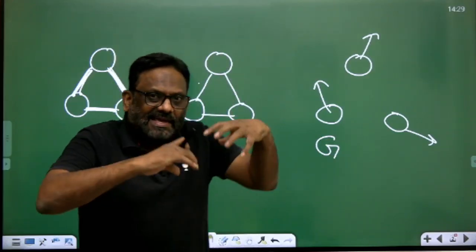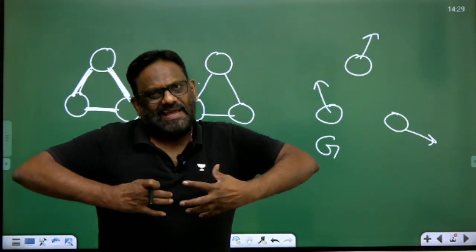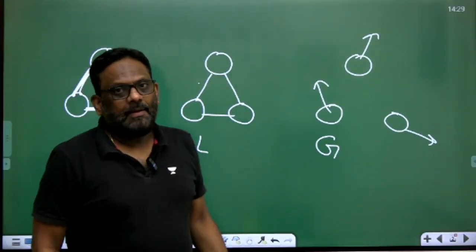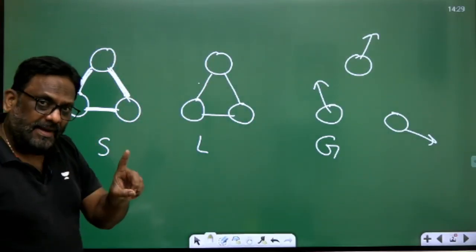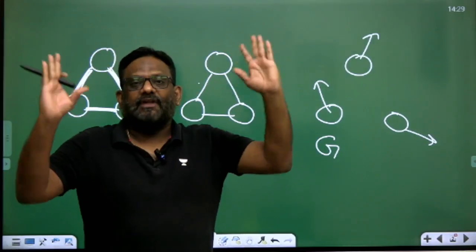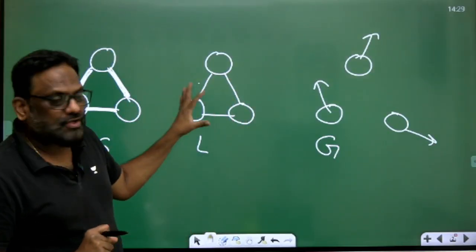That is why, when you put a gas in a container, they fill up the entire volume of the container. Unlike gases, liquids take the shape of the container but do not fill it, because there are still some intermolecular forces between the molecules of the liquid.